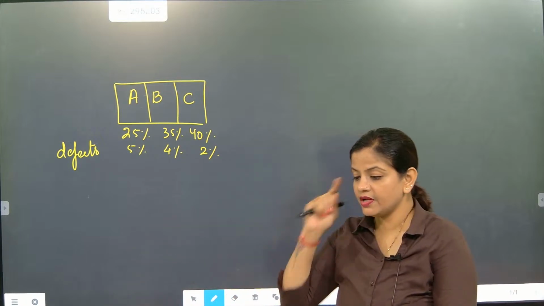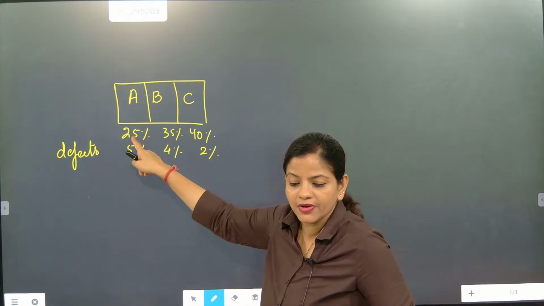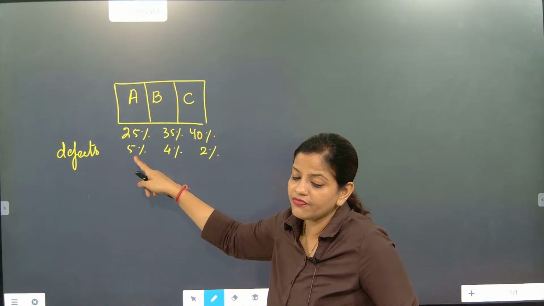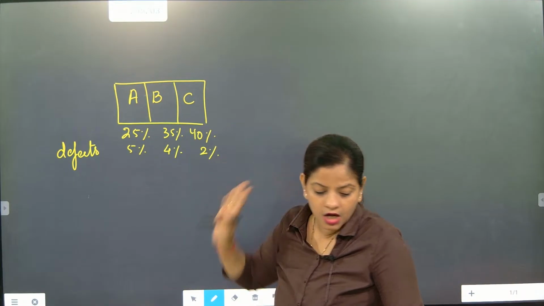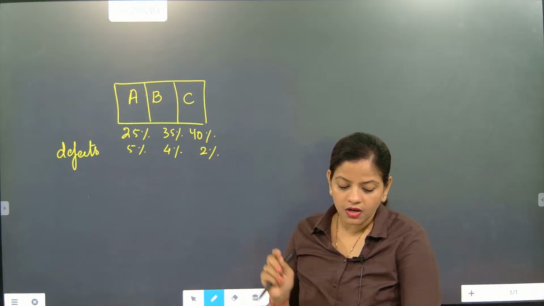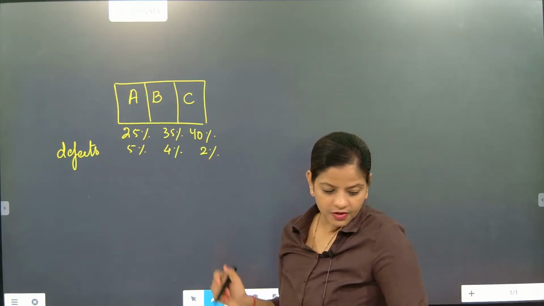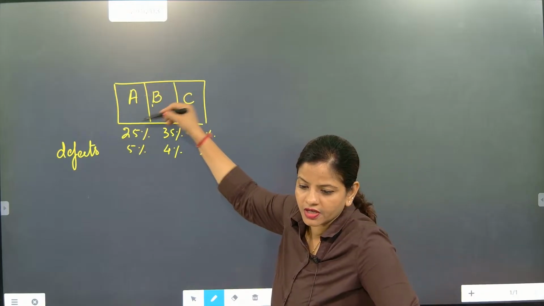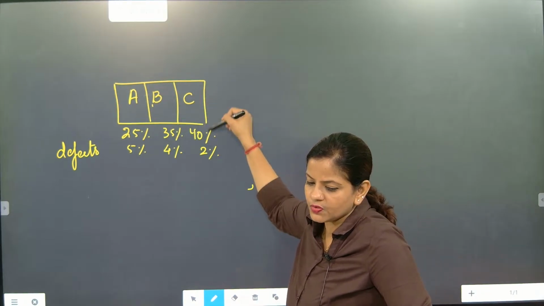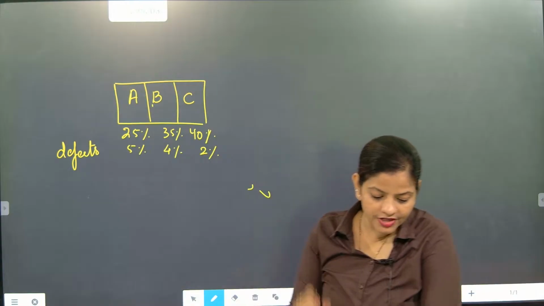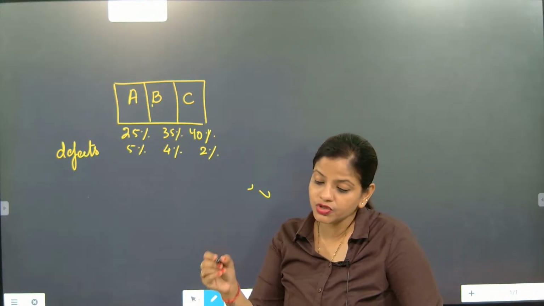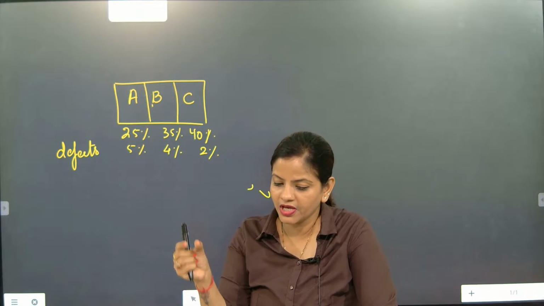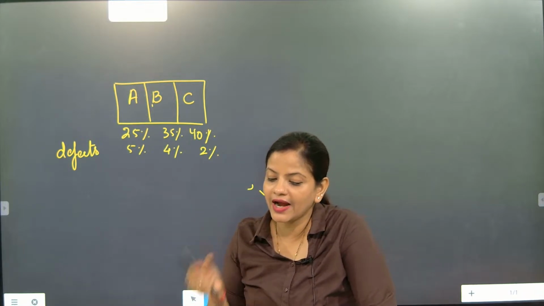So remember this one, beta. First is manufacturing. How much are they manufacturing? 25%, 35% and 40%. And here the defect is 5%, 4% and 2%. Now a bolt is drawn at random from the product. So this will give some product, this will give some product and this will give some product. Now what is there, beta? A bolt is drawn at random. So your product is the bolt you are making. So one bolt is drawn at random.